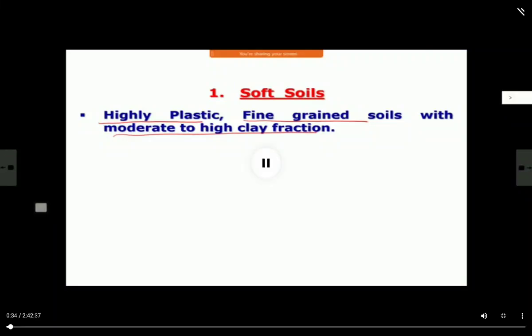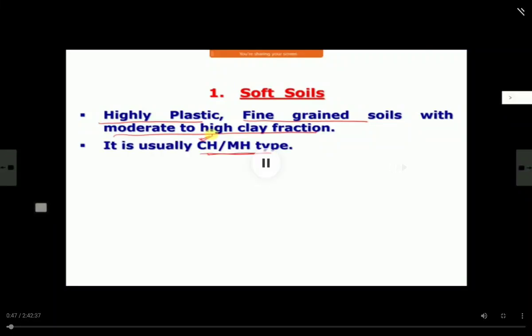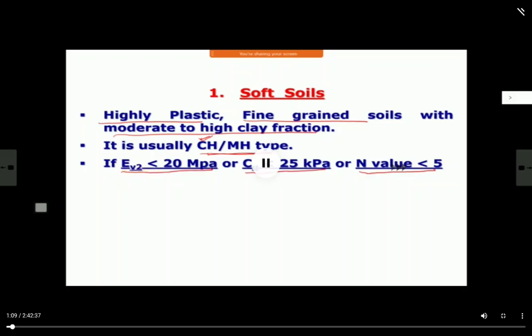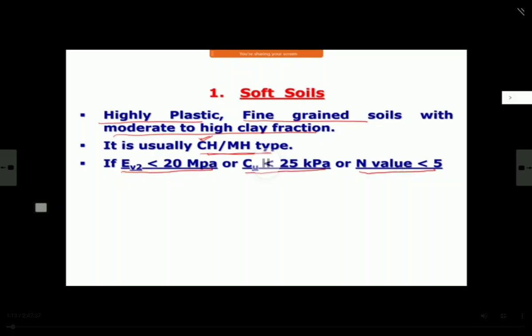Moderate to high clay fraction. They will have quite significant clay content in them. And they are also CH type. Here also, if any one of these three criteria is fulfilled, then that.